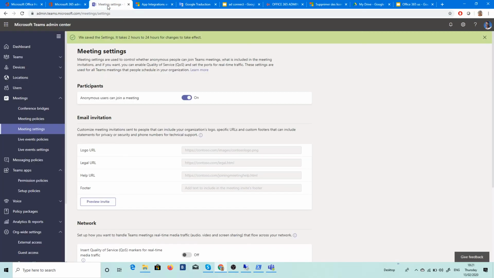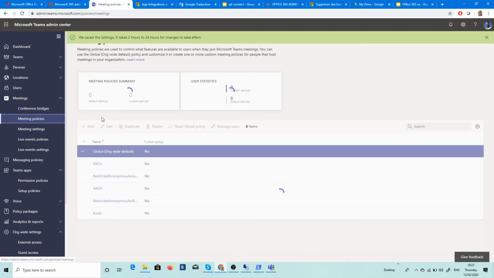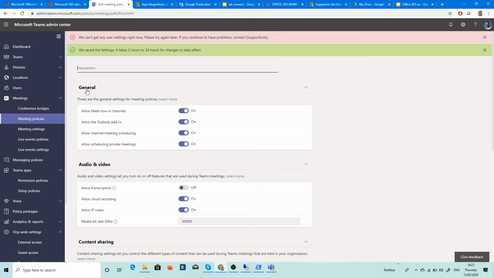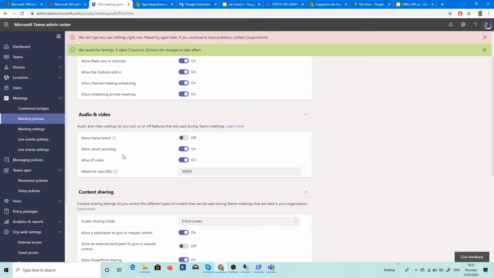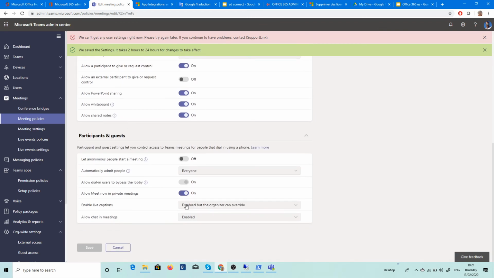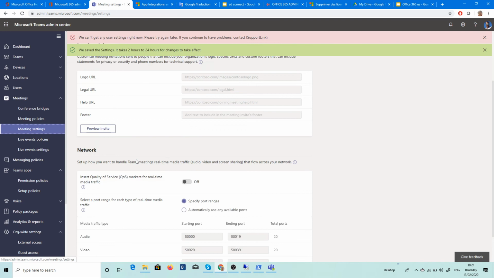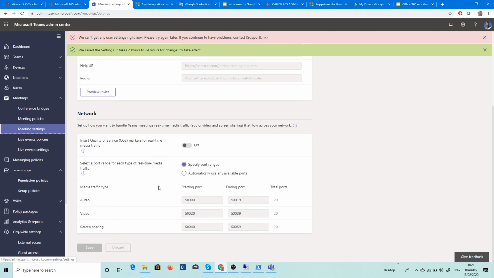Of course, be aware that here you have your meeting policies. You can change them or you can use some of them. It's like a template. And in the meeting policies, you can go here and say in general, audio, video, turn on and off all these features here. You can do meeting settings here, the logo URL, the network, quality of service, the starting port, a lot of things.